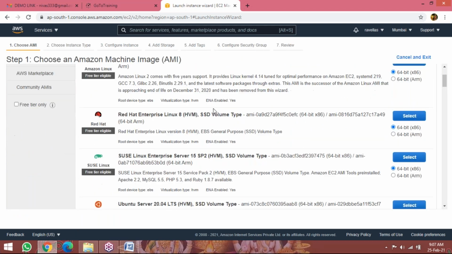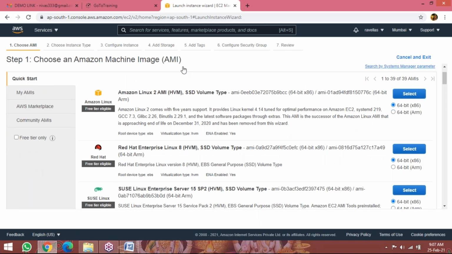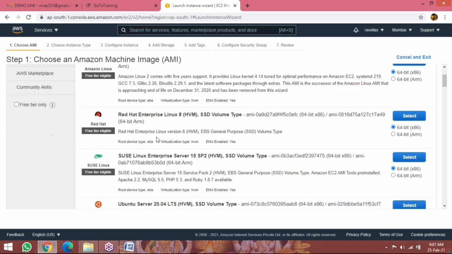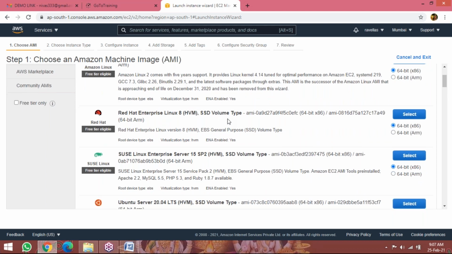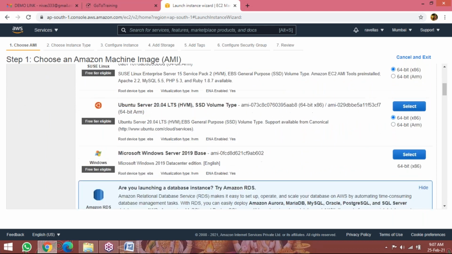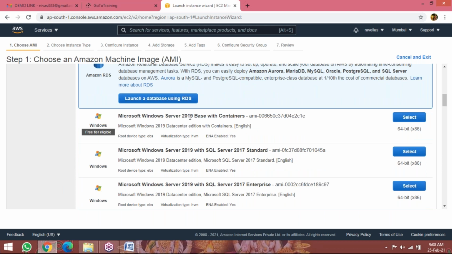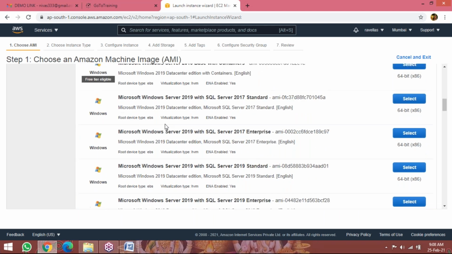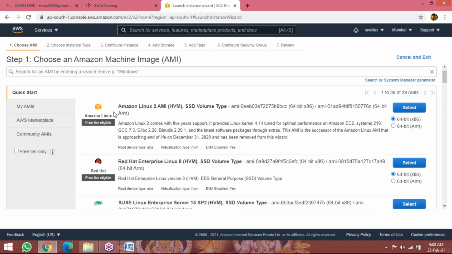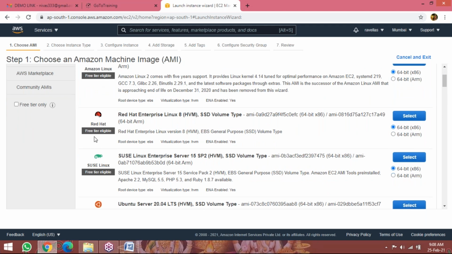So here you can have a number of AMIs, Amazon Machine Images: Amazon Linux, they have their own Linux, Red Hat Enterprise Linux 8, SUSE Linux, Ubuntu Server, Microsoft Windows Server 2019, Microsoft Windows Server 2000 base. You see, always you can check here free tier eligible. Free tier means free of cost, 750 hours free.